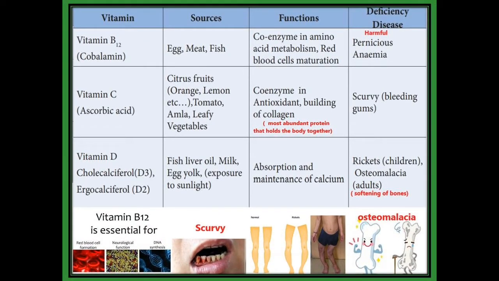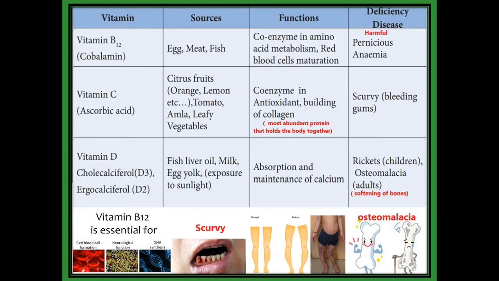The chemical name of vitamin B12 is cobalamin. We get vitamin B12 from egg, meat, fish. The function of vitamin B12 is as a coenzyme in amino acid metabolism and red blood cell maturation. Also, in the picture I gave three functions. What are the B12 functions? It is essential for red blood cell formation, neurological function and also DNA synthesis.